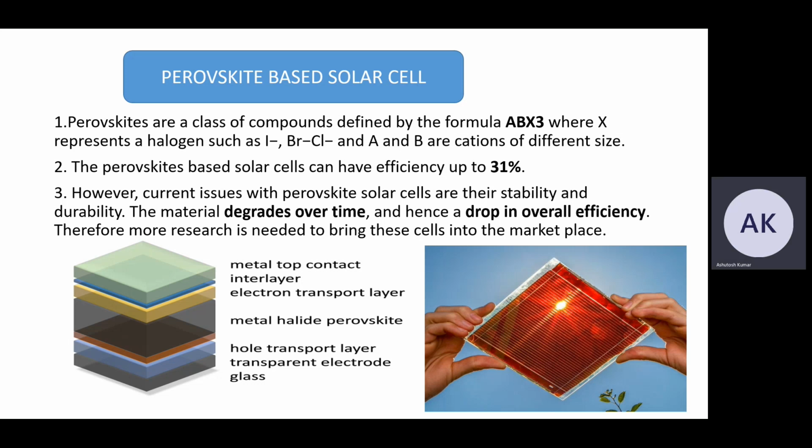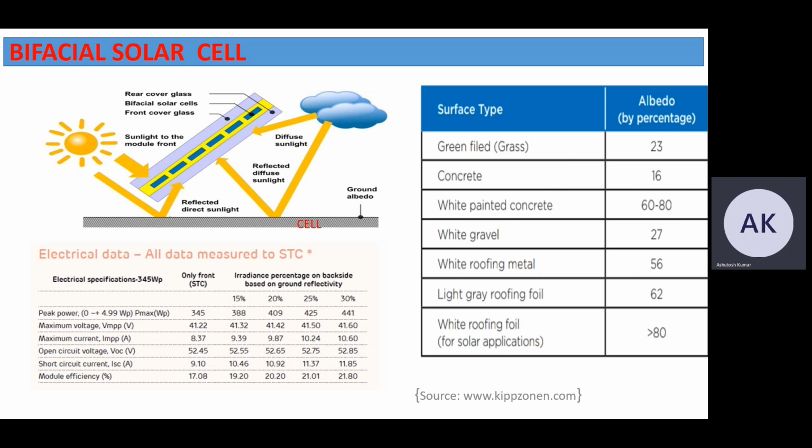However, the current problem is that the materials of perovskite solar cells, their durability and stability, are both not good, because they degrade over time and hence there is a drop in overall efficiency. Therefore, there is a need for more research in this field. So maybe perovskite is the future of the PV cell. Now we are moving on to a technique, that is bifacial solar cell.